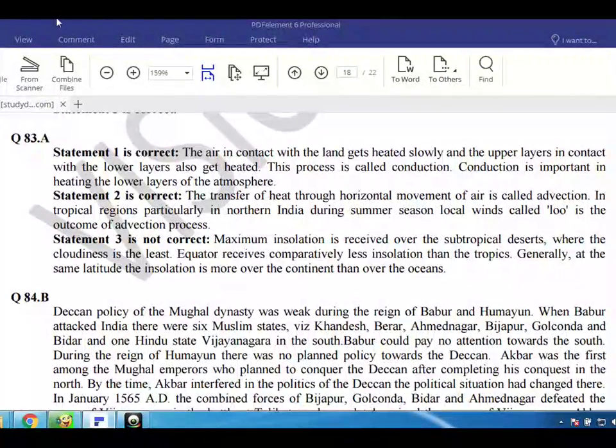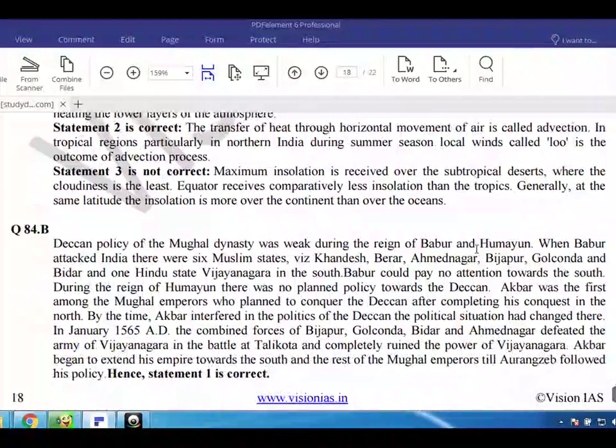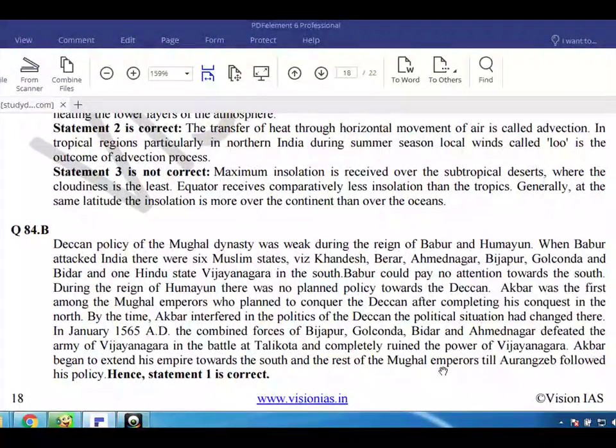Maximum insolation is received over the subtropical deserts, where the cloudiness is the least. The equator receives comparatively less insolation than the tropics. Generally, at the same latitude the insolation is more over the continent.